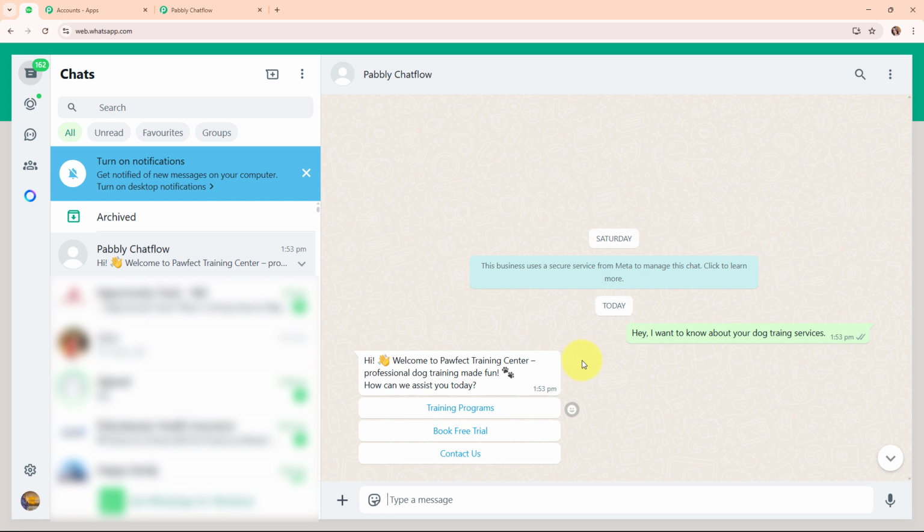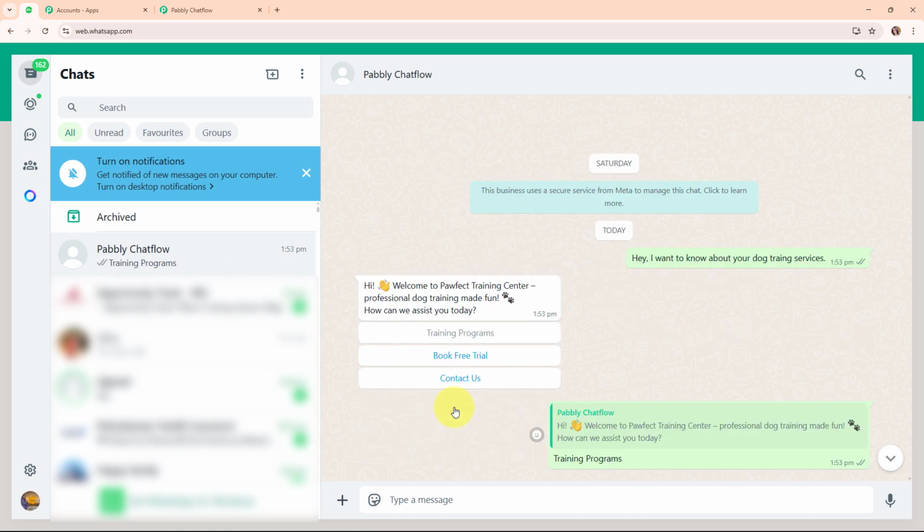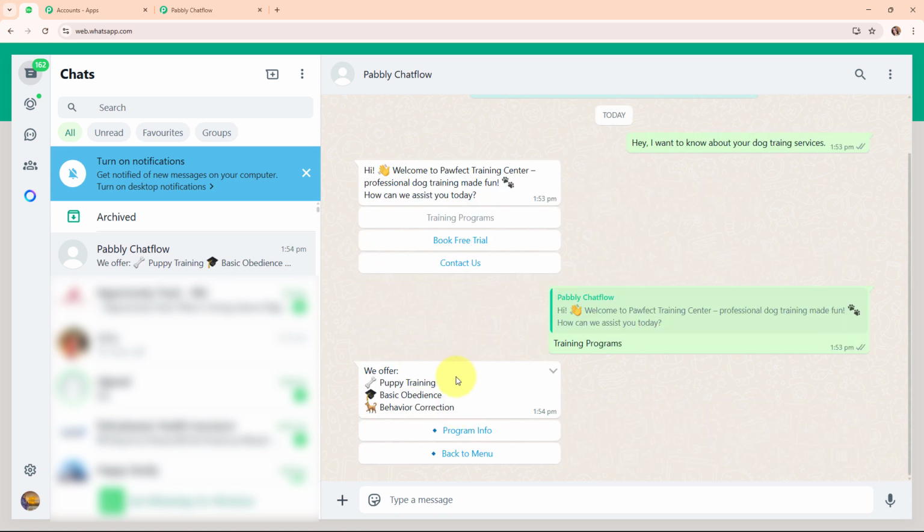And here you can see the 3 quick replies button that we have received with this message that says training programs, book free trial and contact us. So now from here I'm going to select the first button that is training programs. And here you can see we have received the training programs that it offers such as puppy training, basic obedience and behavior correction. And with this we have received 2 more buttons that are program info and back to menu.